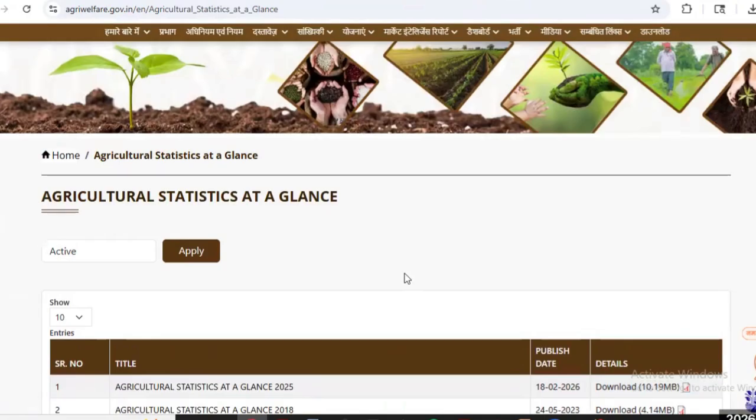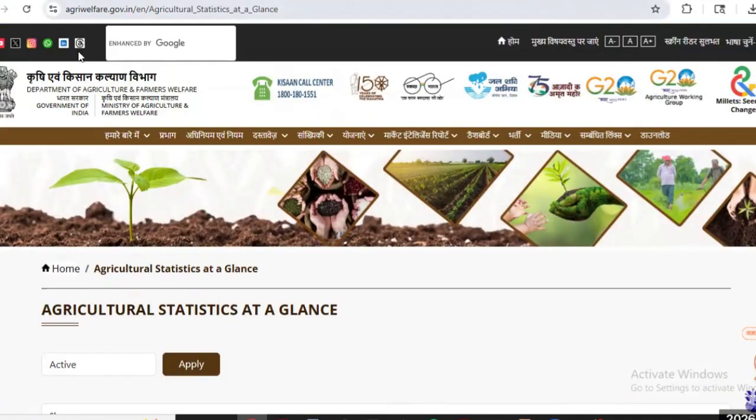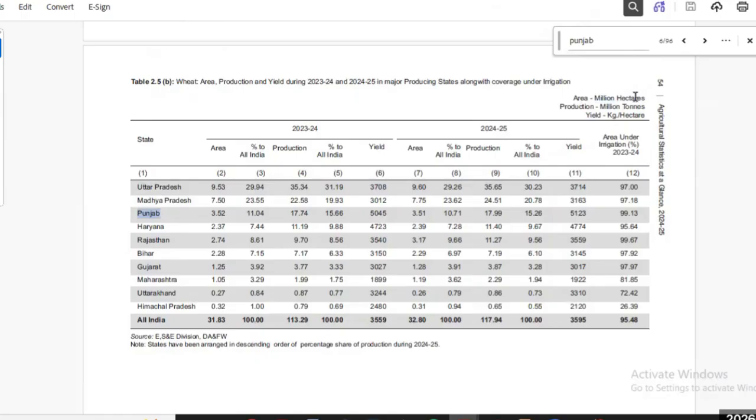And the next thing is Agricultural Statistics at a Glance, published every year by the Department of Agriculture and Farmers Welfare. The area is in million hectare, and the production is in million tonnes, and the yield is kg per hectare, and the percent contribution to all India. 23, 24, 24, 25 total area for the year 2024 to 25. Just for example, same, I have considered the wheat area is 32.80 million hectare. Just you can give the reference.